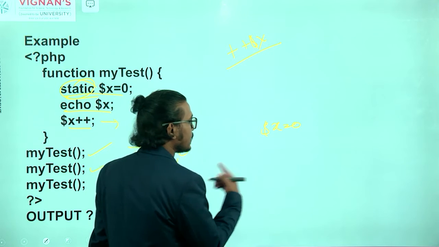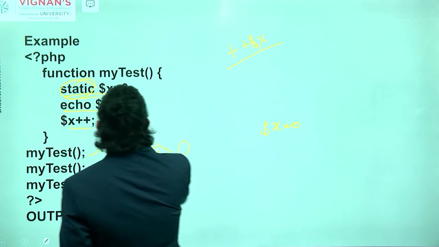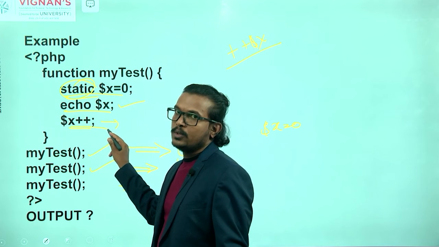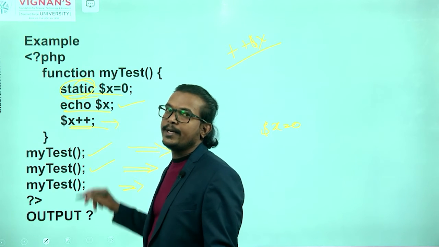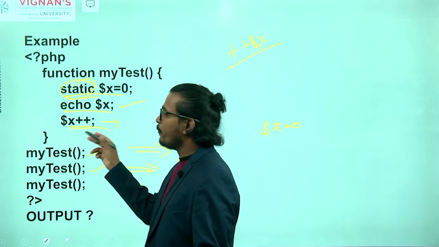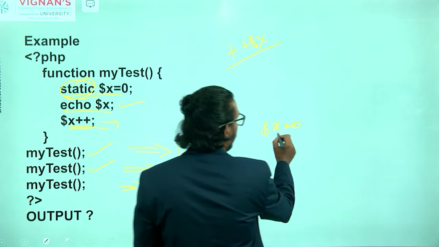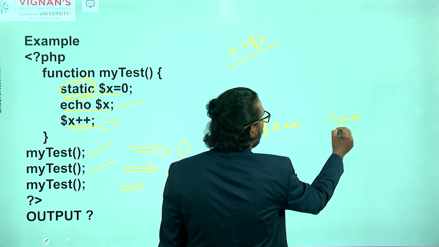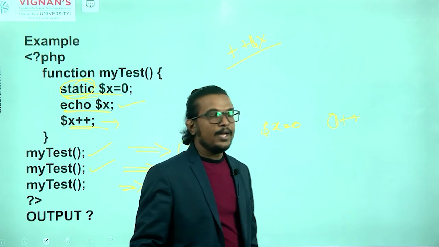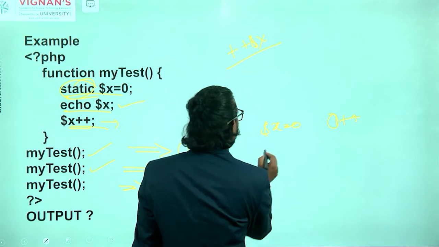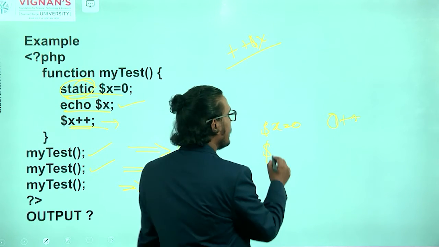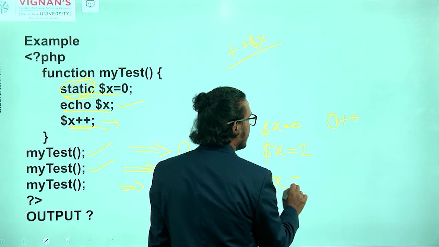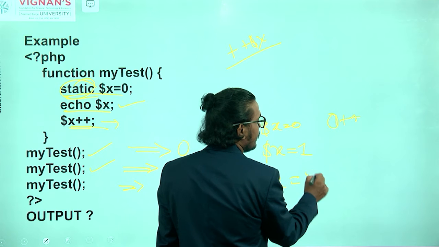So next time we are calling. First we are printing, after that we are incrementing the value, 0 plus plus. Okay. Now next time what are we doing? Next time we are calling that particular function. Now what is the x value here? 1. Next time, the third time, now what is the value here?